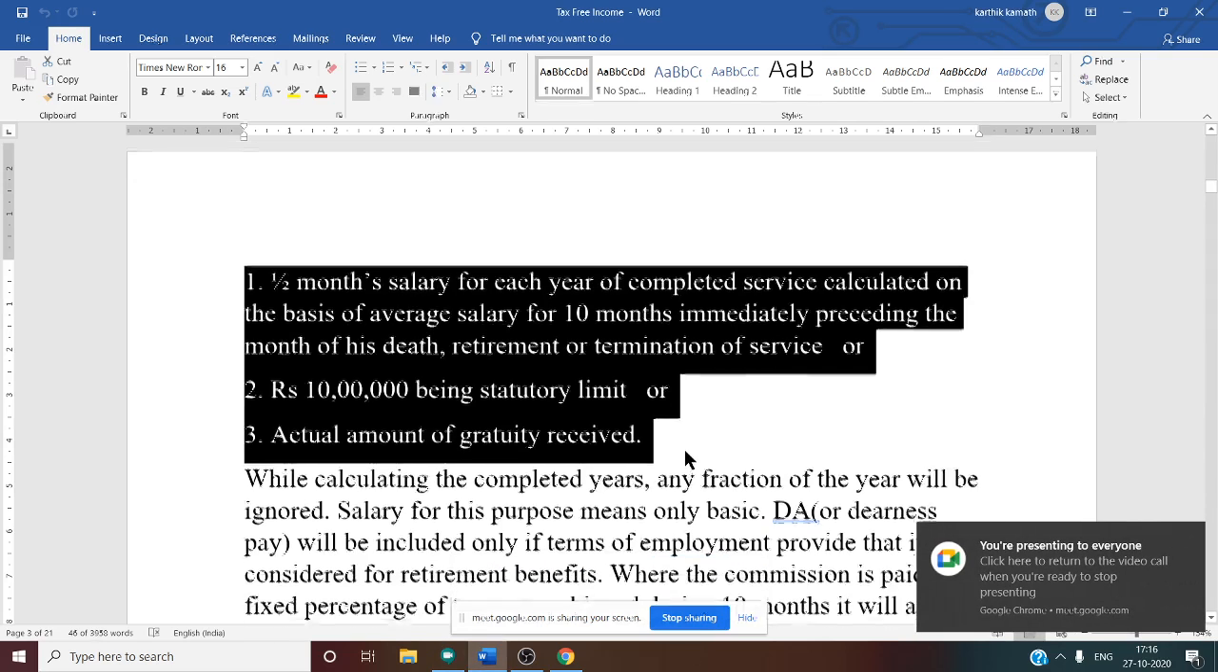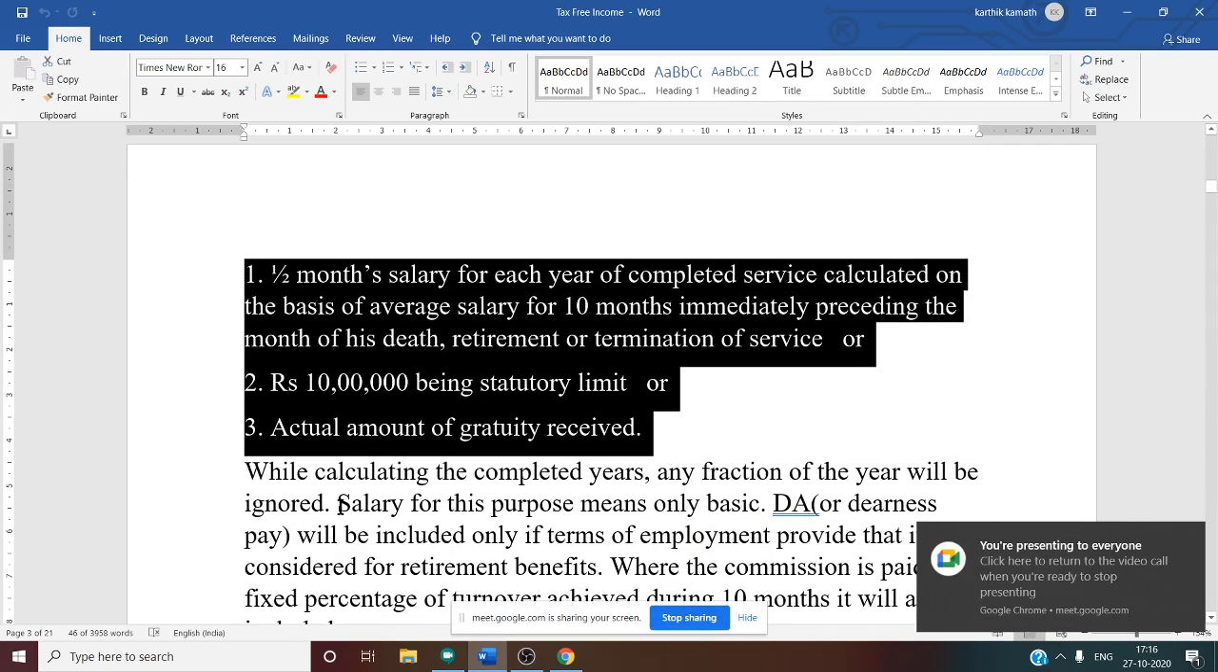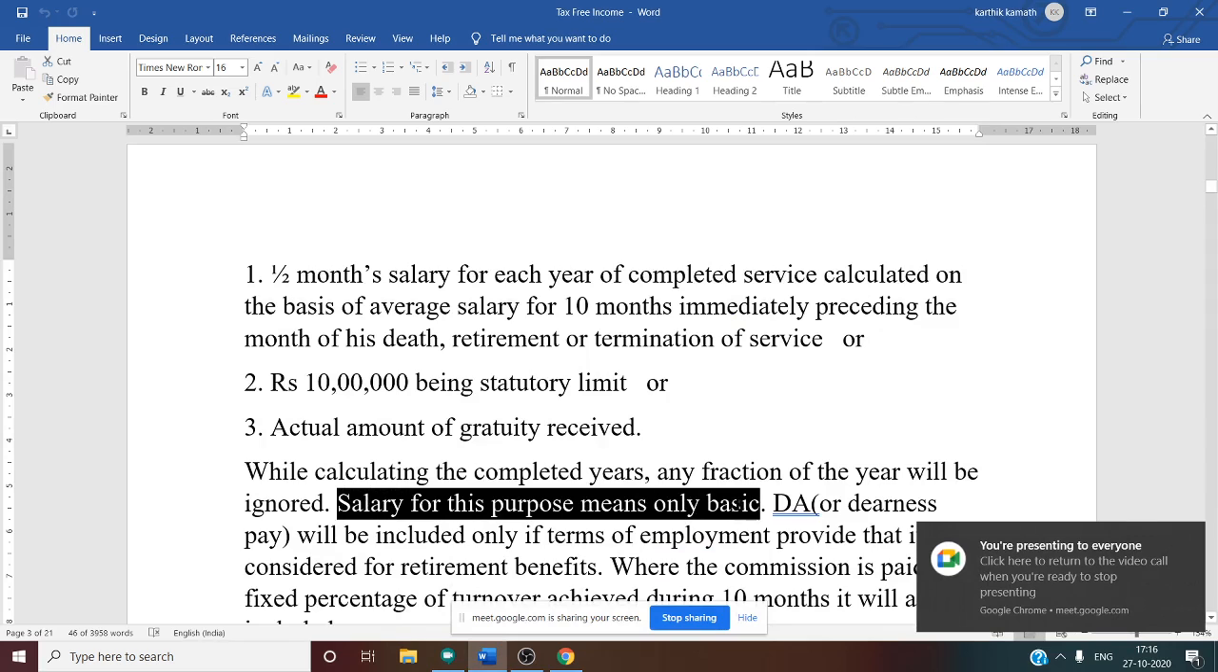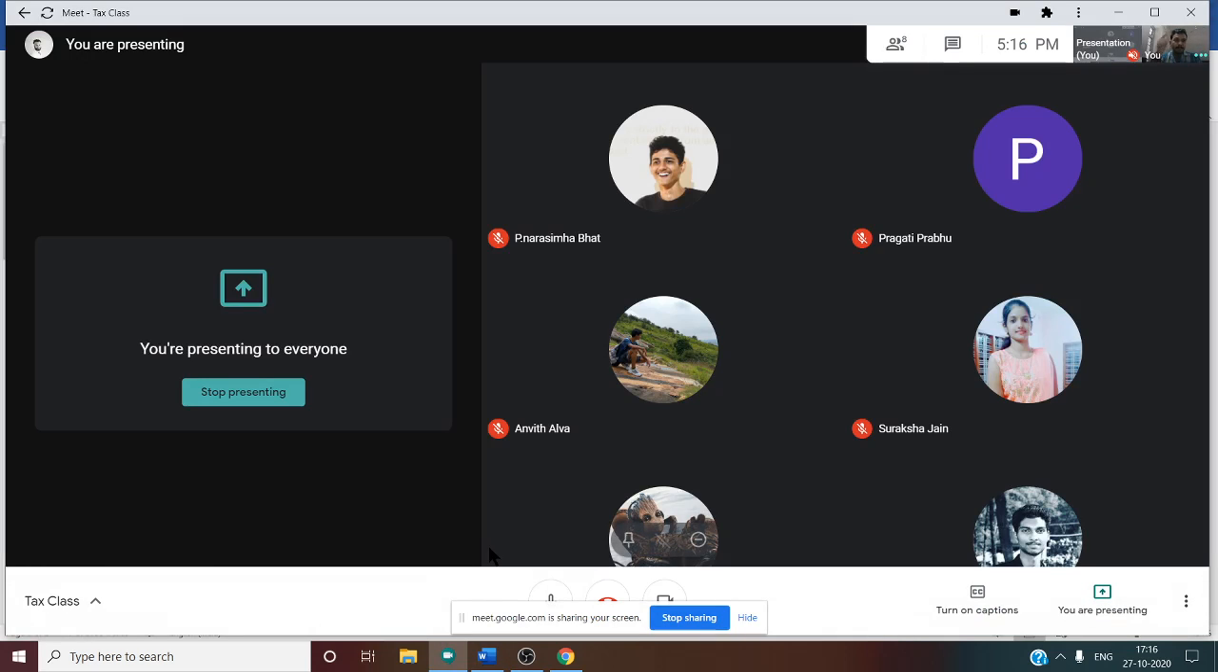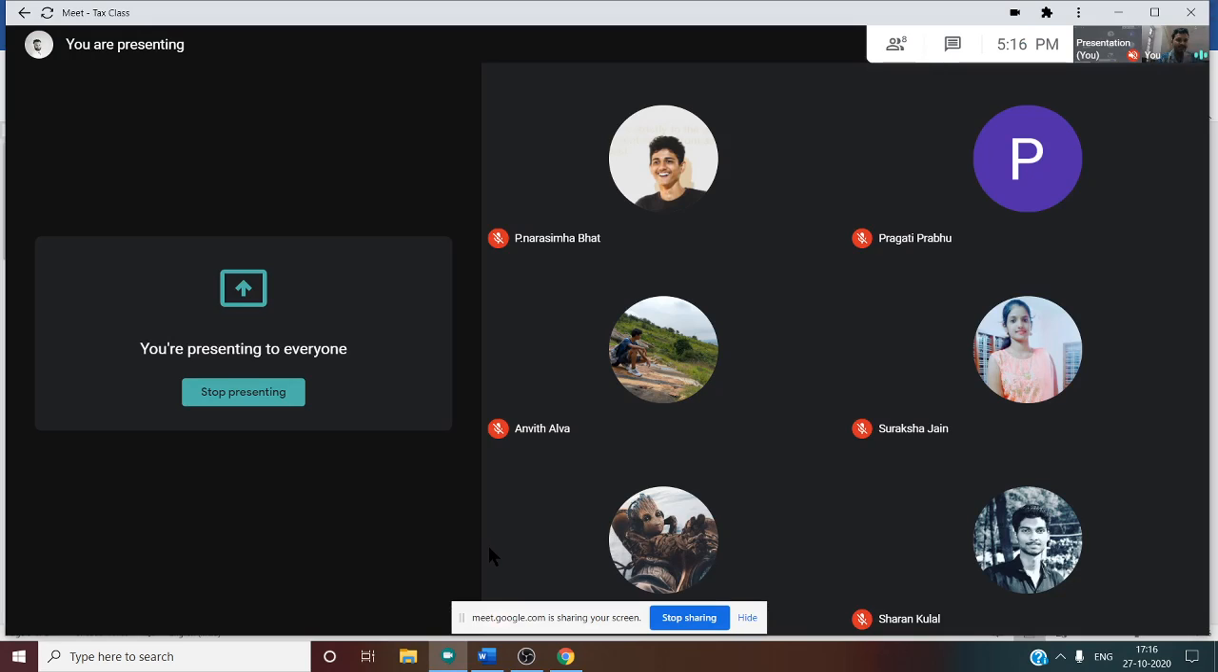Yes, and for this purpose, what do you mean by salary? We need to see. For covered, salary means basic plus DA. For not covered, non-government employee, salary means only basic. You should not take DA, DP or commission unless and otherwise stated in the problem.